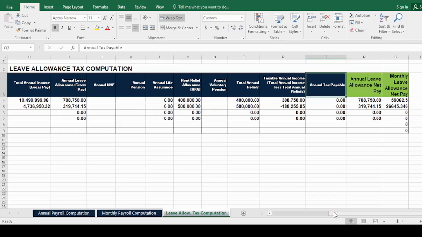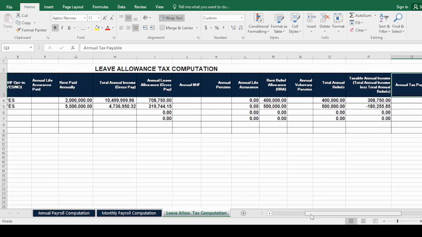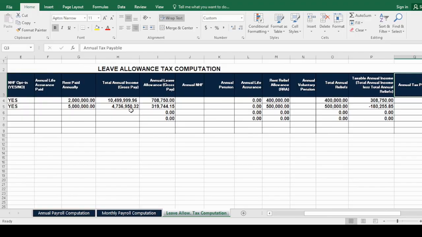And what needs to be done is to also plug in the numbers. So for this, the NHF calculation is taken out. The pension calculation is also taken out because we've already done these deductions in the annual payroll computation.